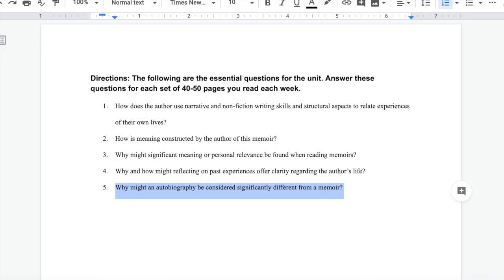And the last question I will give you a very general answer for. You just have to make it specific to an excerpt in the text. Keep in mind, The Absolutely True Diary of a Part-Time Indian would be considered a memoir, so we can approach our answer to the question by describing how certain excerpts would be different if it were an autobiography. For instance, we could claim that the excerpts we reviewed in this video would have read more like an excerpt from a textbook with a lot of medical jargon had it been an autobiography.